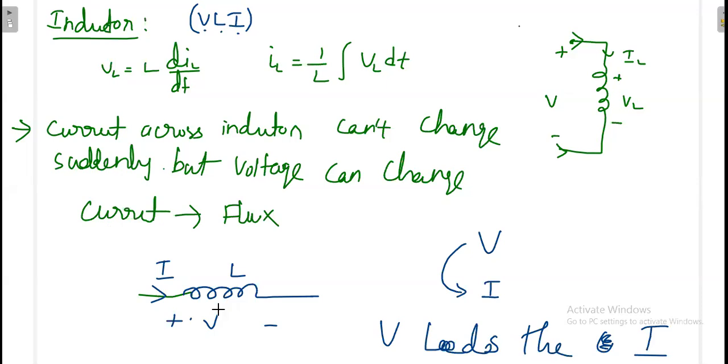Okay, that means you can suddenly apply the voltage to the inductor. Once if you suddenly apply the voltage to the inductor, say for example, if you apply the voltage at t is equal to 0, then maybe after 1 millisecond, okay, some time delay is there. After 1 millisecond, your current will be produced. That's why what they are telling.